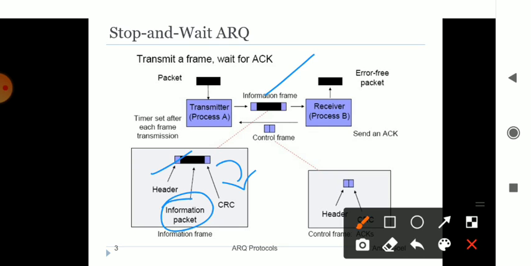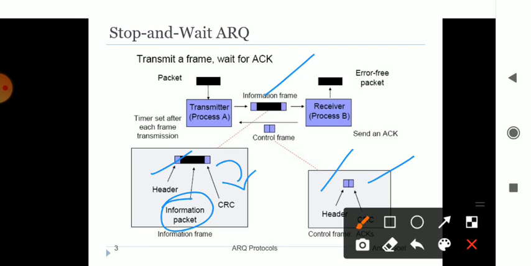Another frame is called the control frame. The control frame will also have a header. Header is nothing but where to move. Here, in the information frame, it will have the next frame's address. The control frame has to send an acknowledgement to the previous one. So that address will be there, plus it will have the CRC check. So this is the part of any of the transmission.